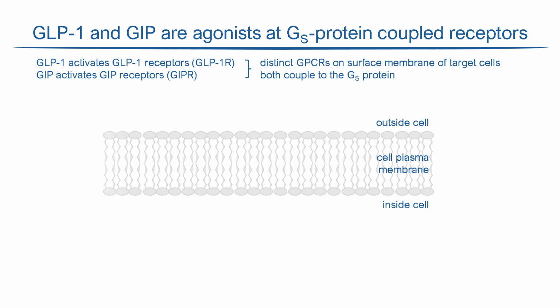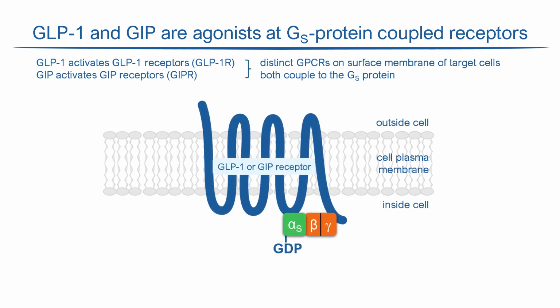These are membrane-spanning proteins that interact on the cytoplasmic side with a GTP binding protein made up of 3 subunits: alpha, beta and gamma. When the receptor is inactive, the GTP binding protein is bound to GDP.